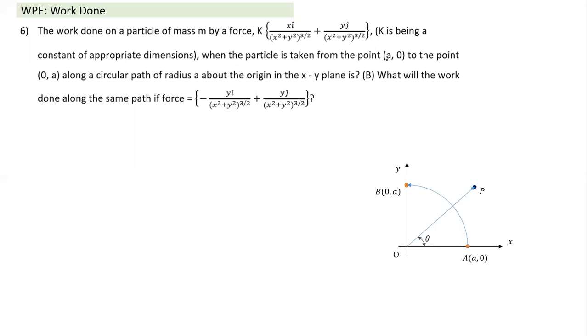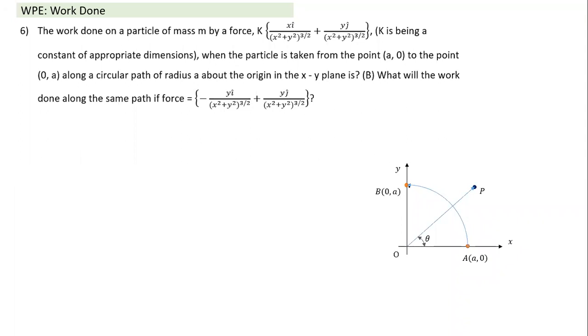The particle is taken from point A0. This was the initial point, A0. And it is taken to another point, 0A, and even the path is defined, because here the force is varying with position, along a circular path. So this is the displacement, this is the path which has been taken, and we need to calculate the work done. So how do we calculate work done in such a case?